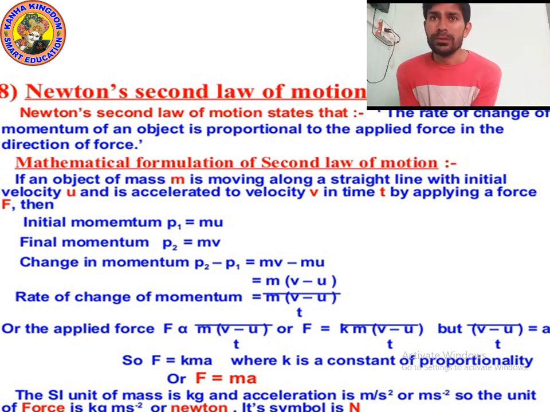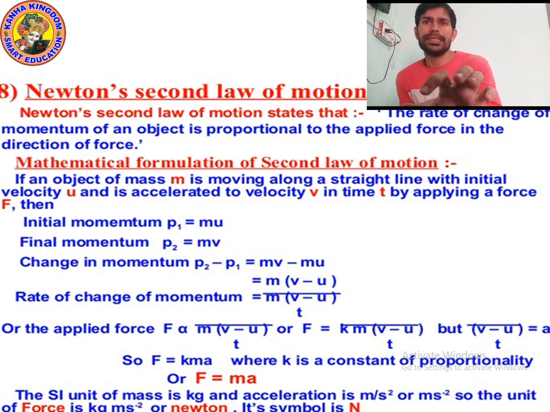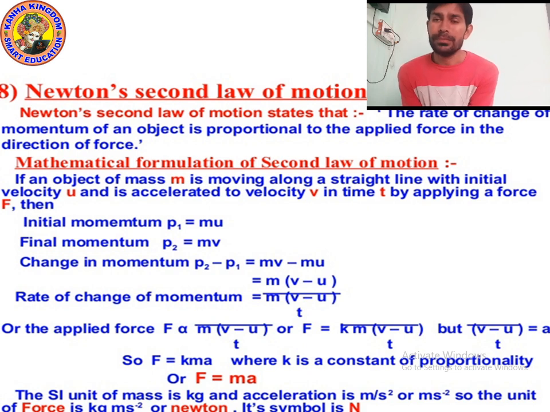So the formula will become p2 minus p1 is equal to m into v minus u. If we talk about the rate of change of momentum, we can say that p2 minus p1 is equal to m into v minus u upon t, which is m into (v minus u) in the bracket divided by t.